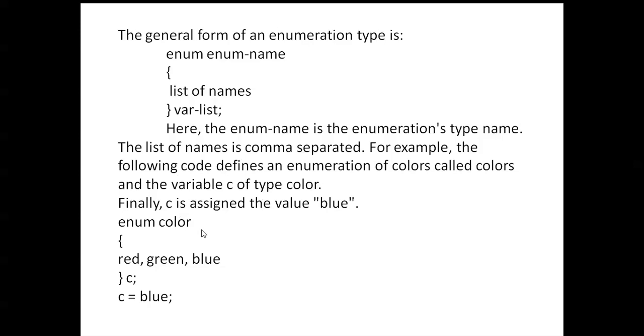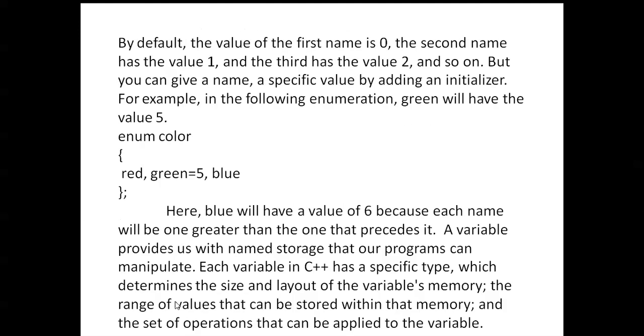enum color is the name of the enumeration. Next, red, green, blue are there. c is the object variable. Here c is assigned blue.